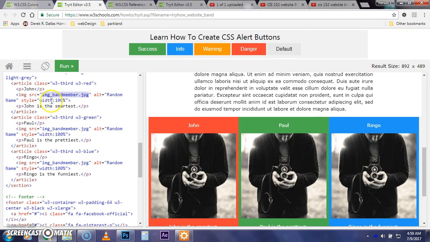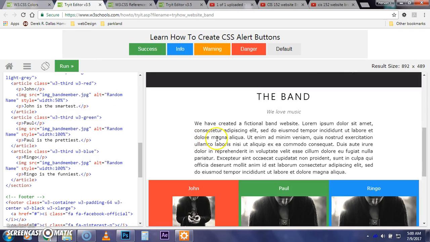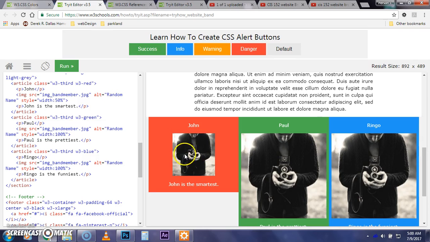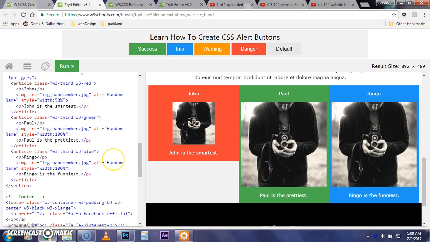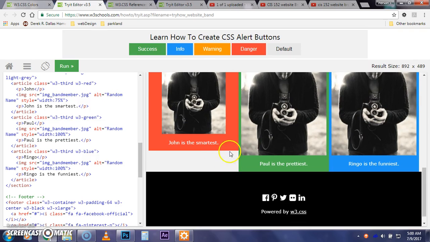Now, if you wanted to, you could change the width of the amount of space that these images could take up. So we can say only take up 50% of the space of whatever container you're in. Notice that it's causing this whole element to change. This whole image is only taking up 50%. If I change this to 75 and ran it, it would take up less space inside. So you can adjust and work with these things as well, as it's causing this whole thing to respond to the size of this image.